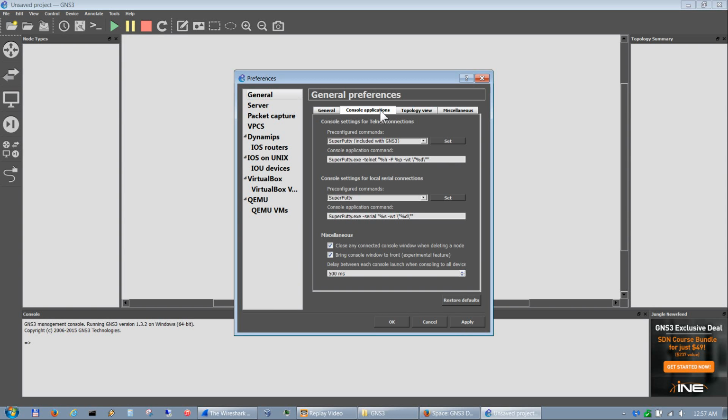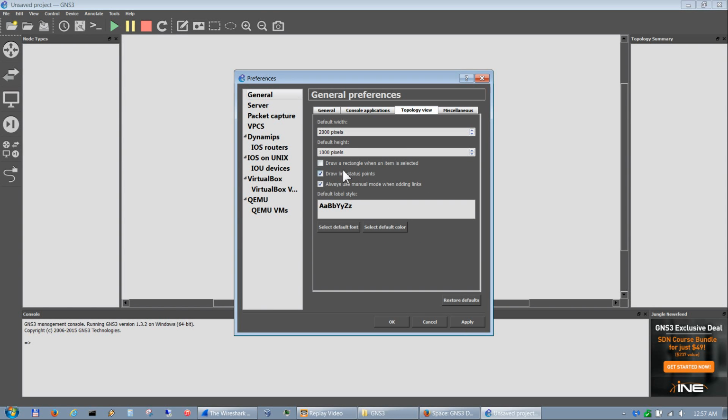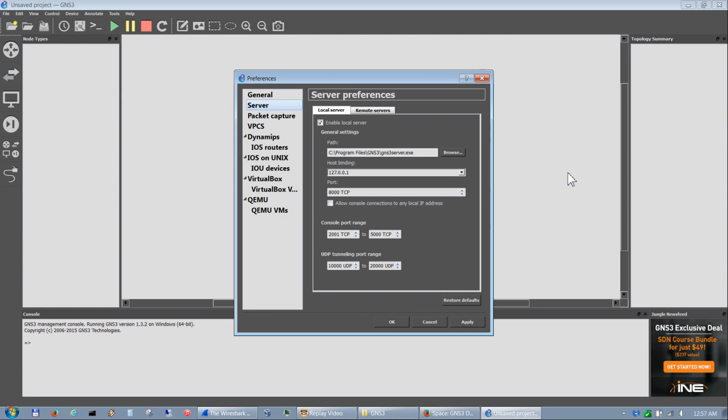Then we'll go to topology view. I usually check this, draw a rectangle when an item is selected. It makes it easier to see what's selected when you do that. So I go and hit apply to that. For server, the only thing I do in here is I check this box to allow console connections to any local IP address.